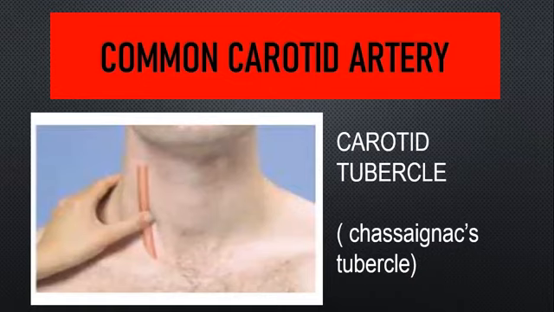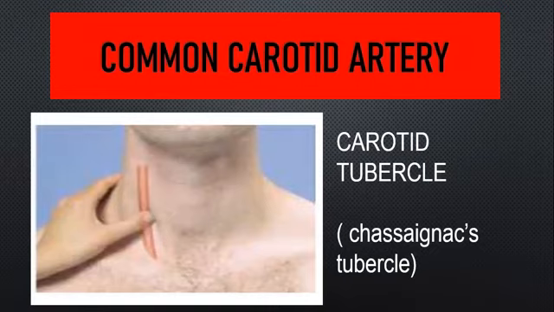Now, what is the surface anatomy? You will not be able to appreciate the sixth cervical vertebra by seeing, right? So 4 centimeter above the sternoclavicular joint, you have the transverse process of the sixth cervical vertebra. That is, your carotid tubercle is present 4 centimeter above the sternoclavicular joint.